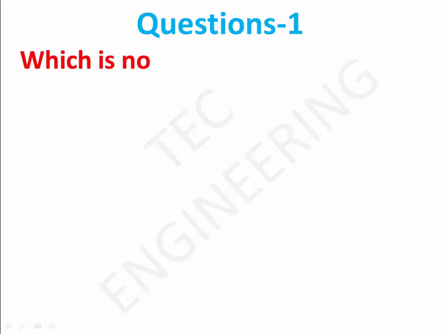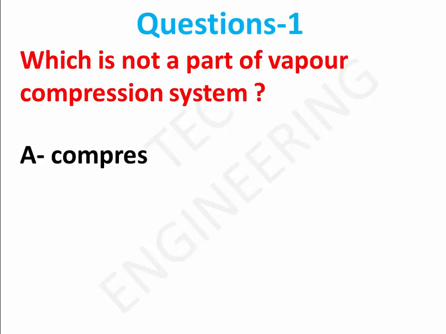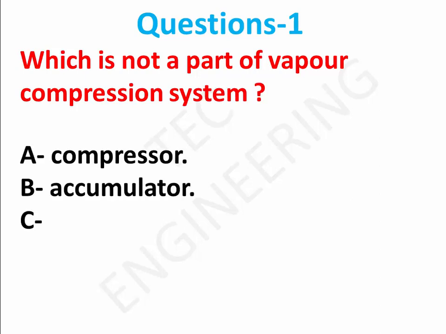Question 1. Which is not a part of vapour compression system? Option A, compressor. Option B, accumulator. Option C, absorber. Right answer is option C, absorber.